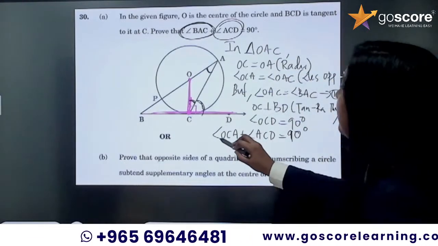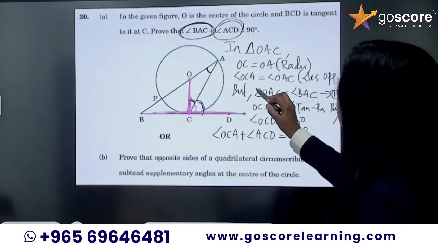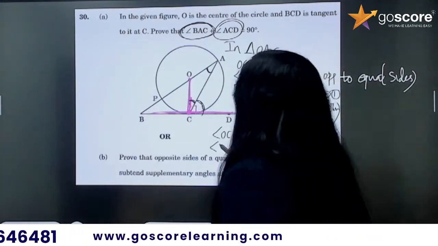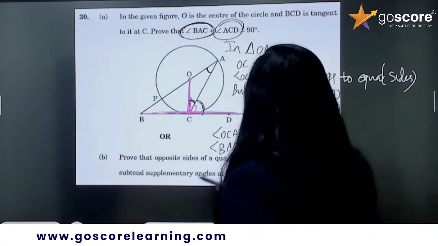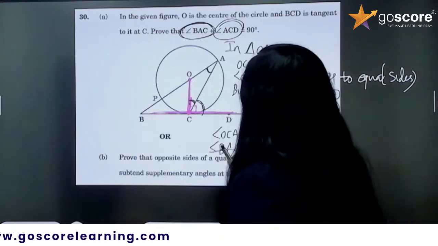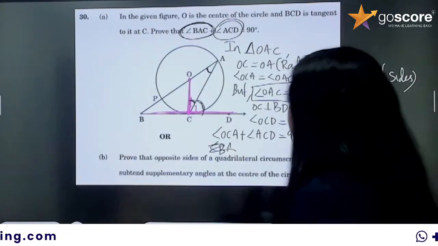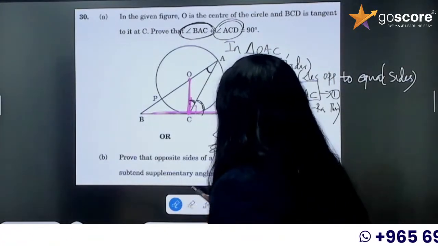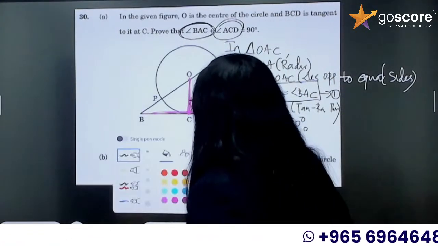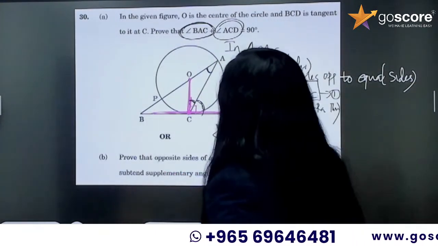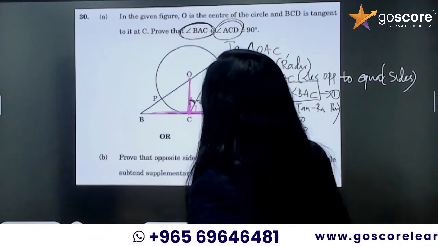Now can we replace this OCA? Yes. Sorry, angle OCA and angle OAC are equal, so instead of this, can we write angle OAC?